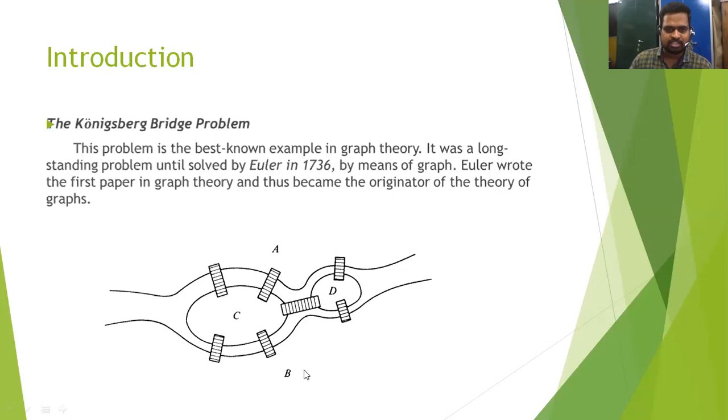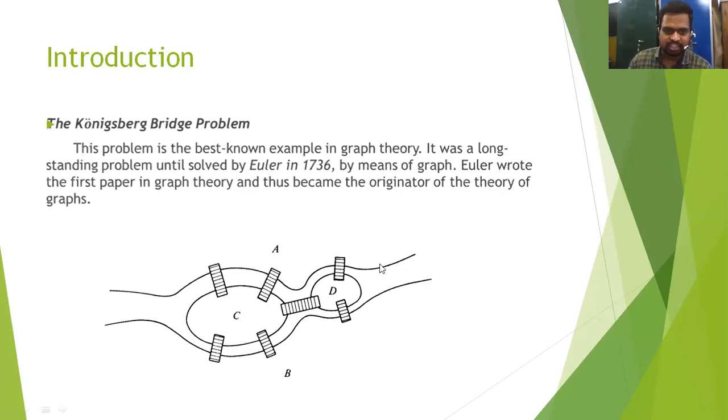The problem is that a person starts walking at any point in the land area. The person starts here or here. They walk on the bridges to cover them.